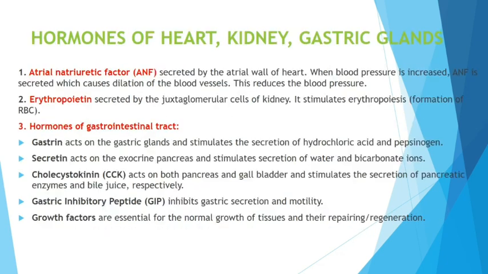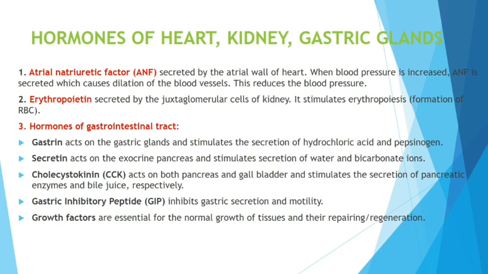Now, hormones of heart, kidney, and gastric glands, very important, very simple, very easy. The heart produces ANF, atrial natriuretic factor. This is very, very important. When blood pressure is increased, ANF is secreted, which causes dilation of the blood vessel. Dilation means widening of the blood pipe. The diameter of the blood vessels increases. That is dilation. As a result, the blood pressure automatically decreases. That is ANF function.